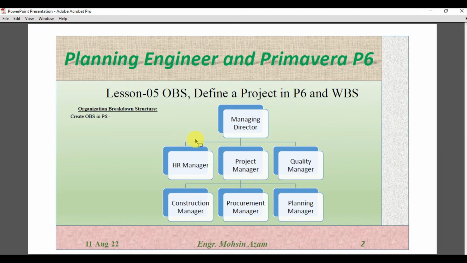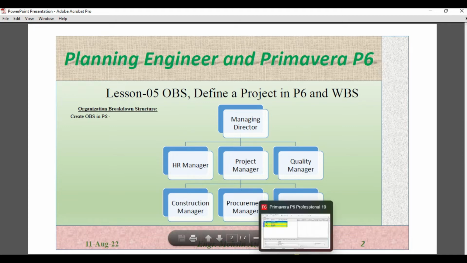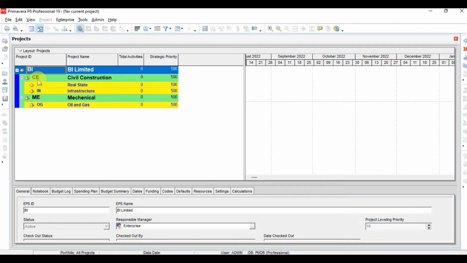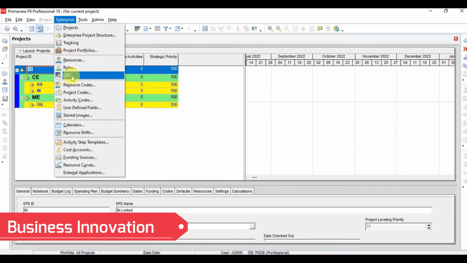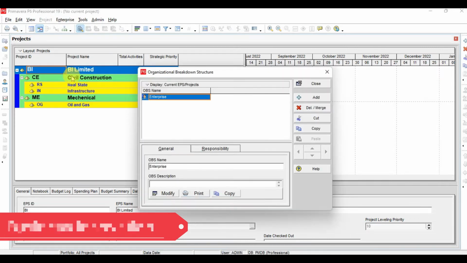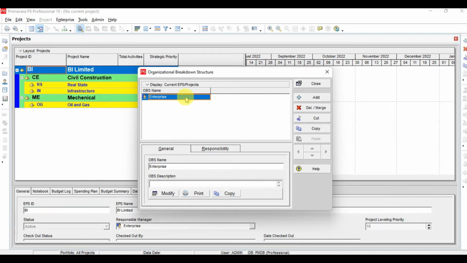So now we have to create the same organization breakdown structure in Primavera P6. What we will do is open Primavera P6. This is the EPS which was created in the last lesson. Now we will click here on Enterprise and we have Organization Breakdown Structure. Here I will start writing.